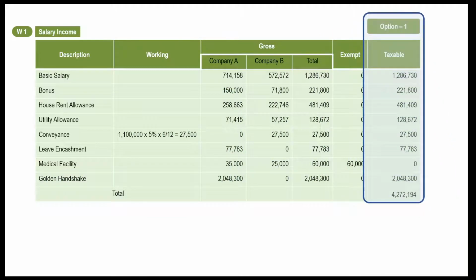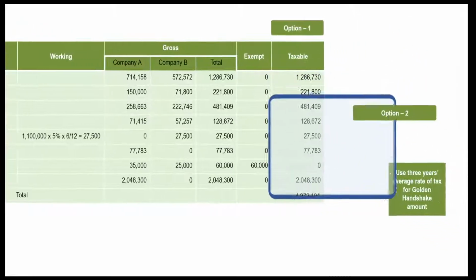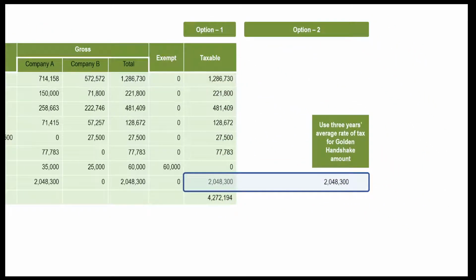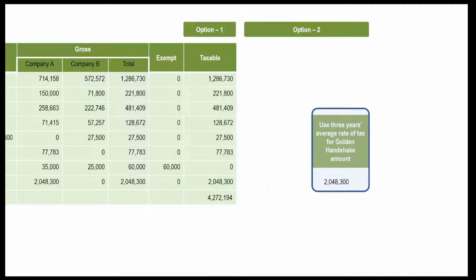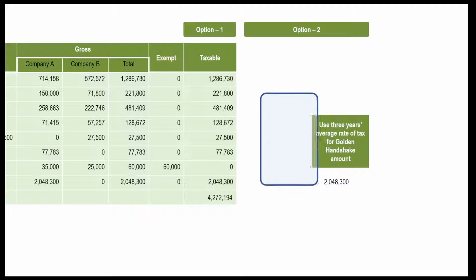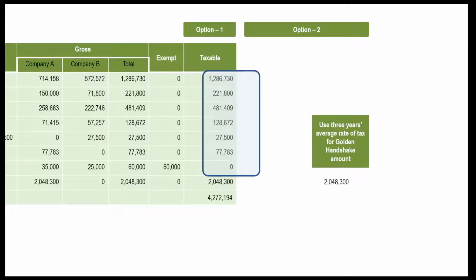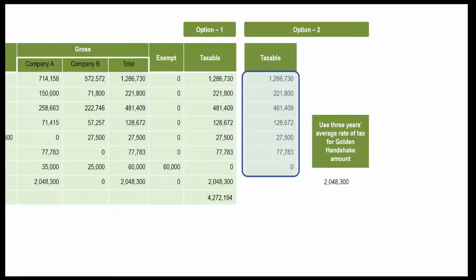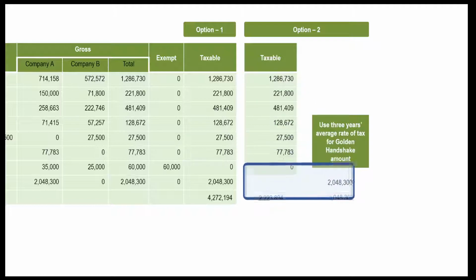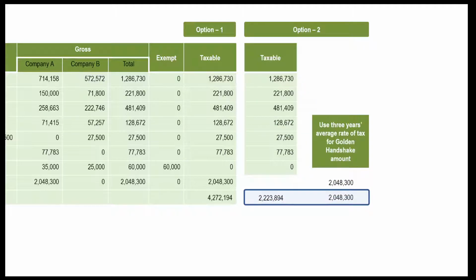3 years average is to be used for golden handshake amount. It means it will be taxed at a different rate of tax. The remaining amounts, excluding the amount of golden handshake, will be taxed as usual. So under option 2, we are making 2 columns. One is for amounts other than golden handshake and second is for amount of golden handshake. Let's make totals. Take these totals to your main working.